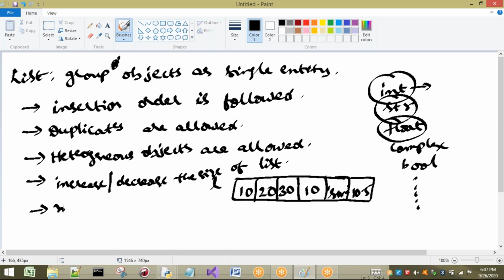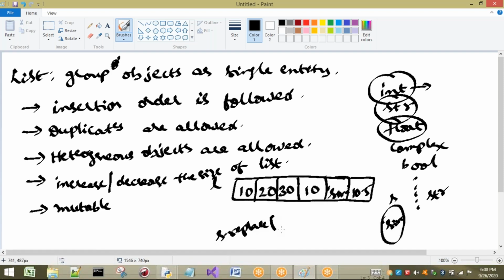Next, lists are mutable. That means they can be changed. Very important point: we can change the content of the list once we have created it. For example, if you take a string object, here I have taken Shiva as my object. The name of this one is S. On this I am going to perform some operation.